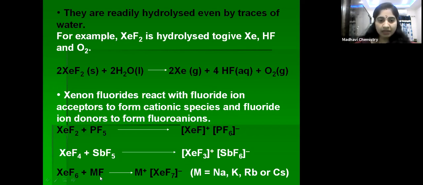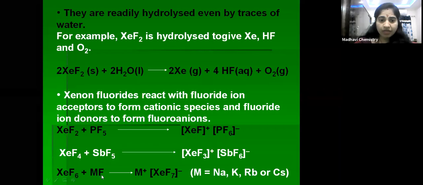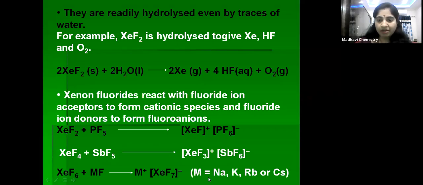But in the second reaction, the third reaction, you can see here, children, MF. MF means metal fluoride. This metal may be sodium, potassium, rubidium or cesium. These metal fluorides act like fluoride ion donors. So they donate a fluoride ion to xenon fluorides.